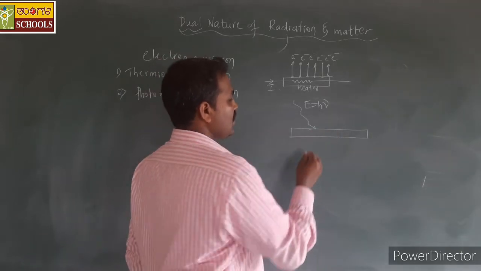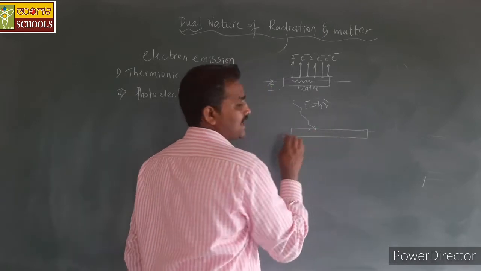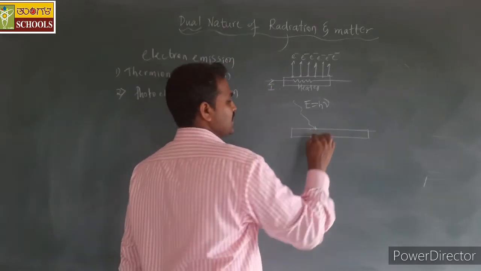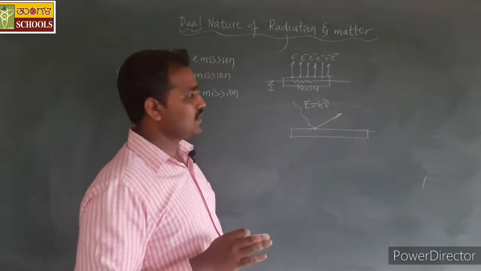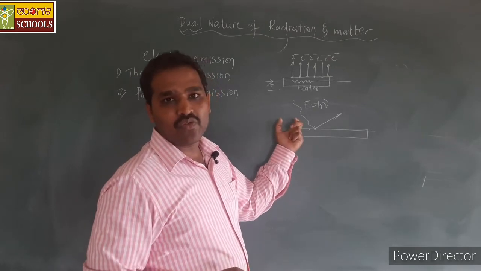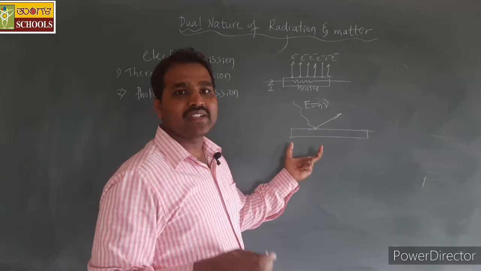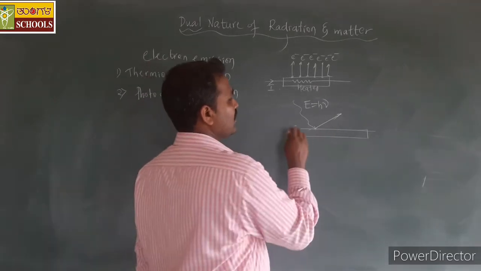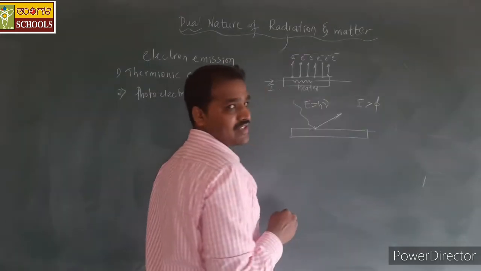The electron will absorb that energy and will emit out of the surface of the metal. So here the energy is given in the form of light energy. But the photoelectric emission takes place only if the incident energy is greater than the work function.